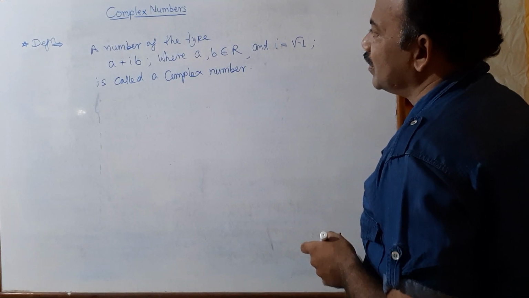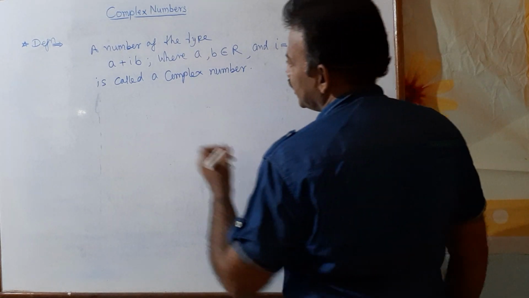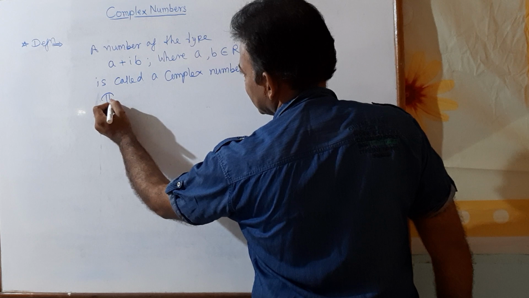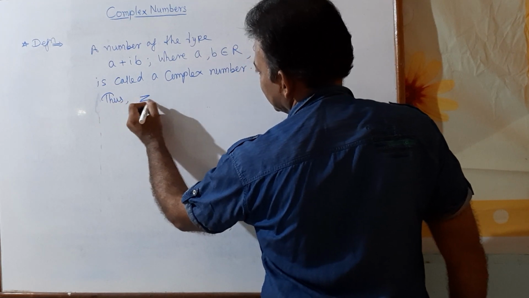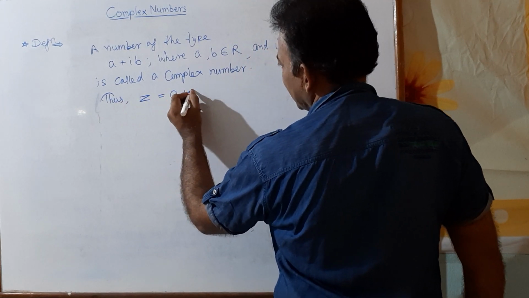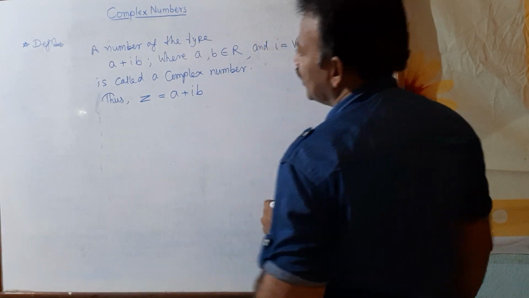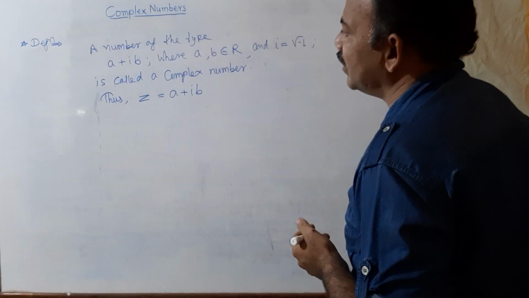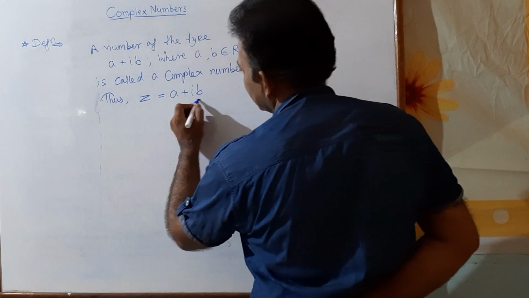Note that a complex number is denoted by letter Z, and thus we can write Z equal to a plus ib. Generally, to denote a complex number, we use letter Z.